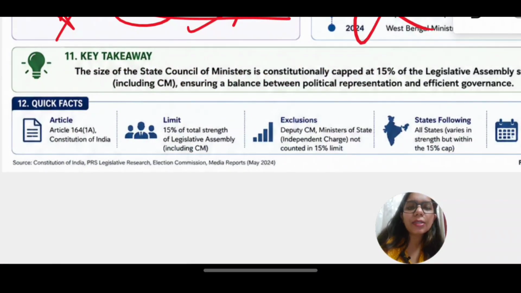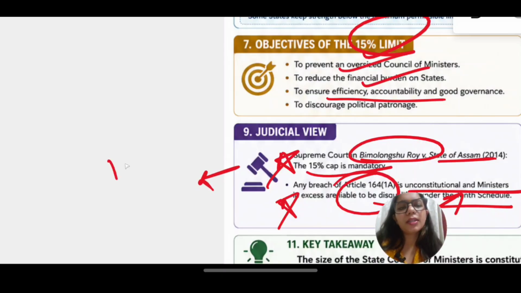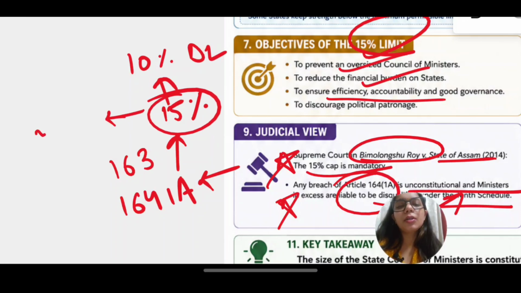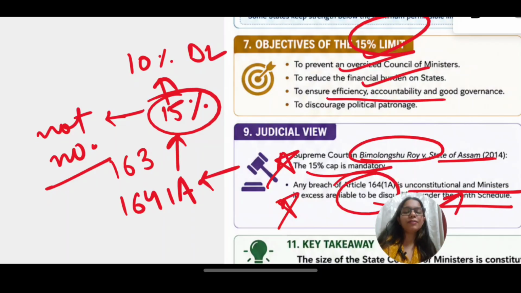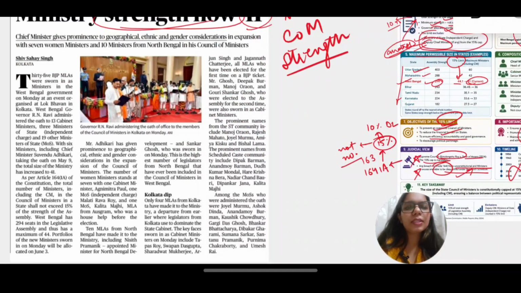So what we had to cover from this article for prelims was article 163 and 164 1A. Then we need to know that there is a 15% cap and there is an exception to this 15% cap, that is 10% for Delhi. And you have to know that this is only the percent, not exact numbers. So constitution does not give the exact numbers or the minimum or maximum strength. So this was about this article.